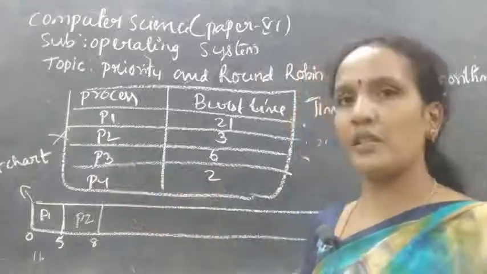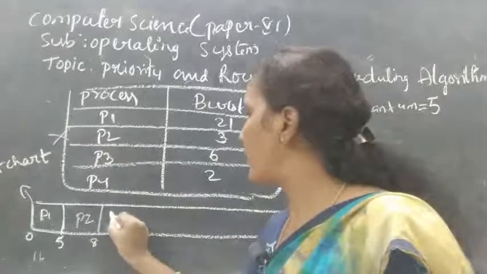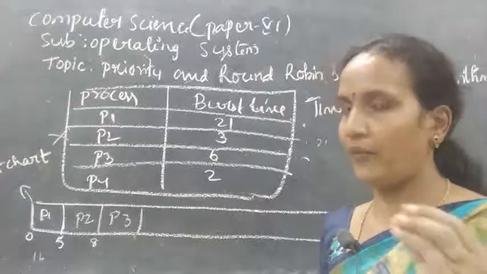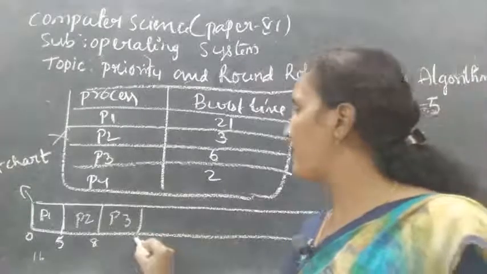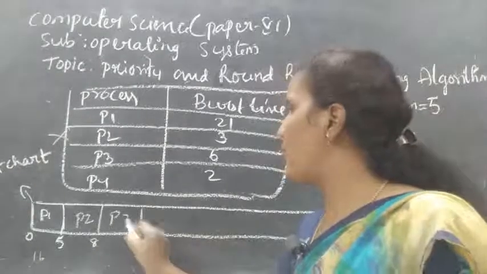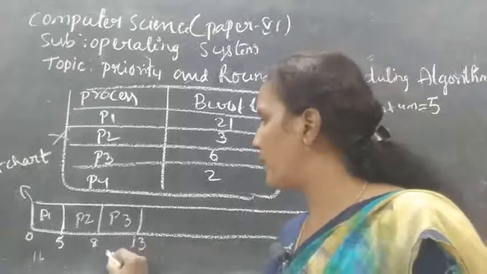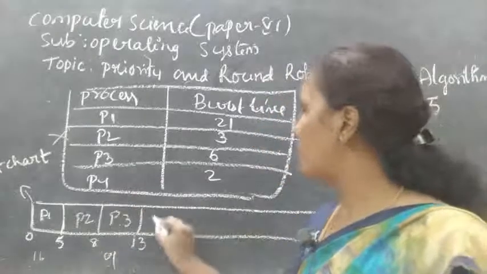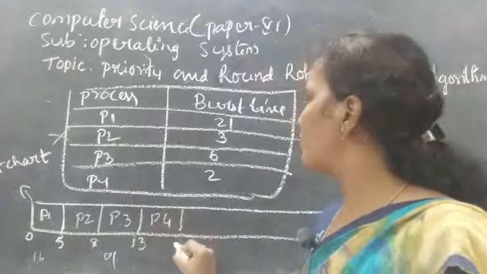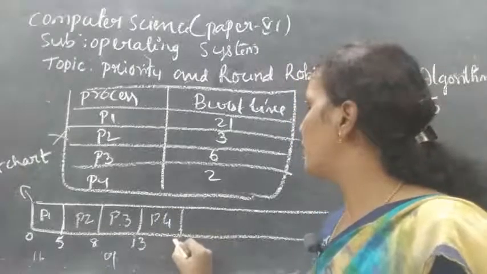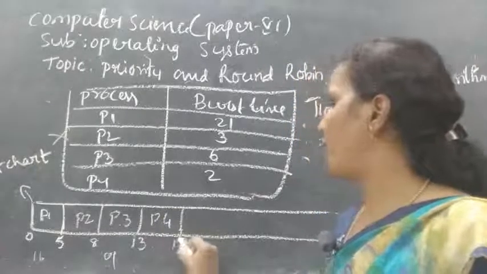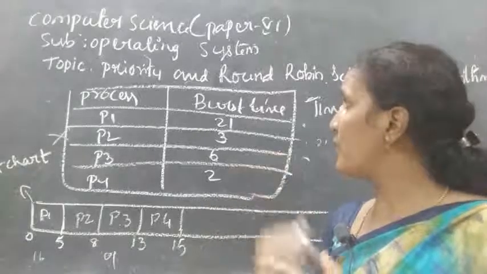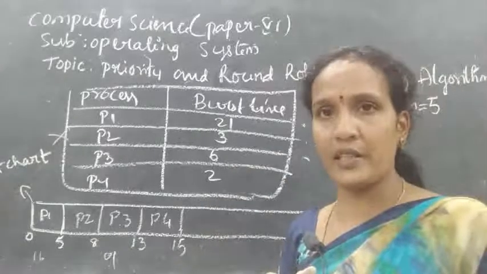Now come to P3. P3's execution time is 6, but the time quantum is only 5. So 8 plus 5 is 13. How much time is left for P3? 1 millisecond. Now P4. P4's execution time is only 2, so 13 plus 2 is 15. Over. But P1 and P3 have not completed their execution.